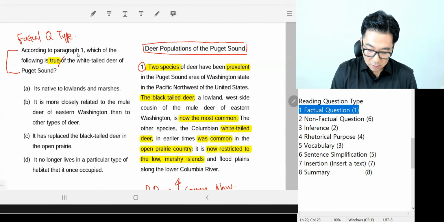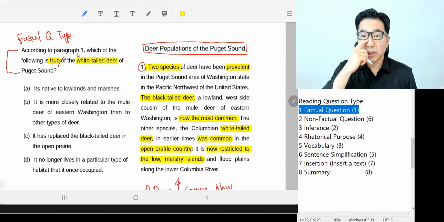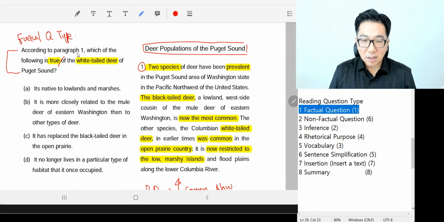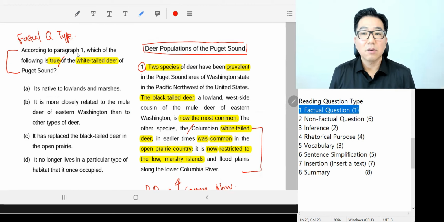So we need to choose the right information about the white-tailed deer. Probably 99%, it will come from this area here, right?